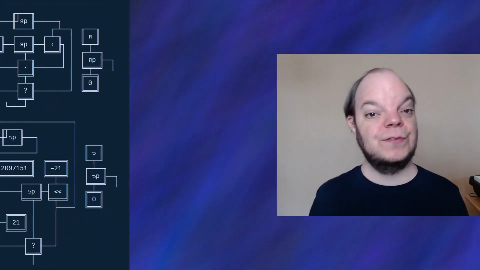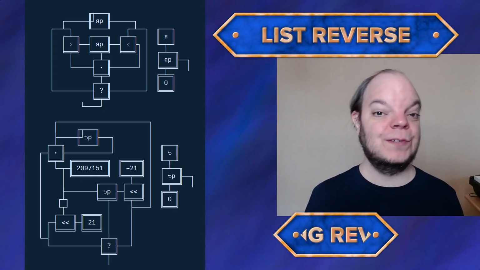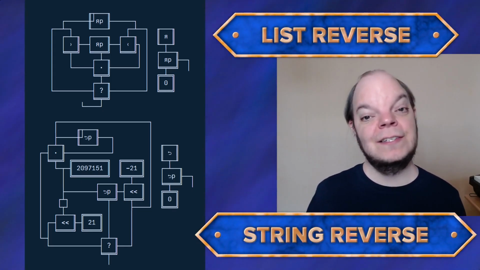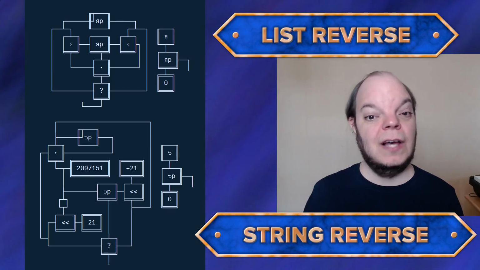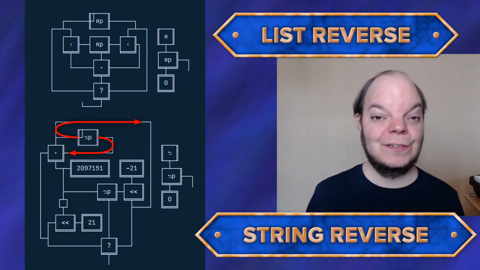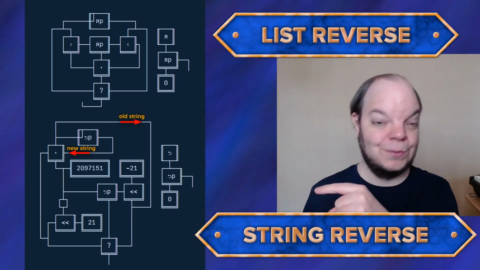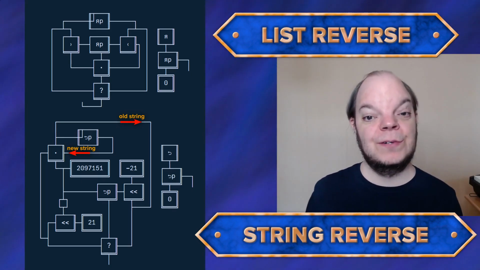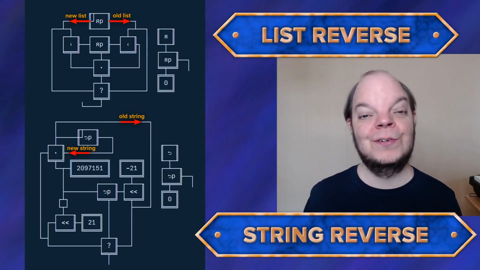So to demonstrate that, let me quickly show you the reverse function, because I wrote a function to reverse lists as well as one to reverse strings, and you'll find that they are incredibly similar. Now, aside from the fact that in the string reverse function, I used this sort of swirly construct in order to make sure that the old string goes to the right and the new string goes to the left. Whereas in the list reverse function, I just turned the output upside down, which reverses the order of the inputs.